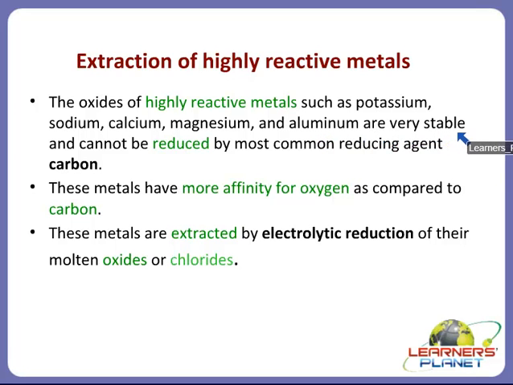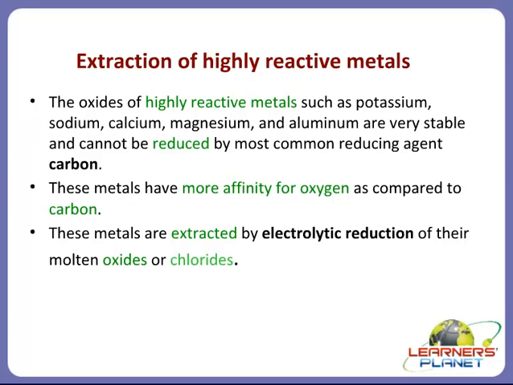Now children, when these are very stable, how can they be reduced by carbon or even aluminium, right? They cannot be reduced by the most common reducing agent, that is carbon. Why? Because these metals have more affinity for oxygen as compared to carbon, right? Like your aluminium oxide has got a very high affinity for oxygen.